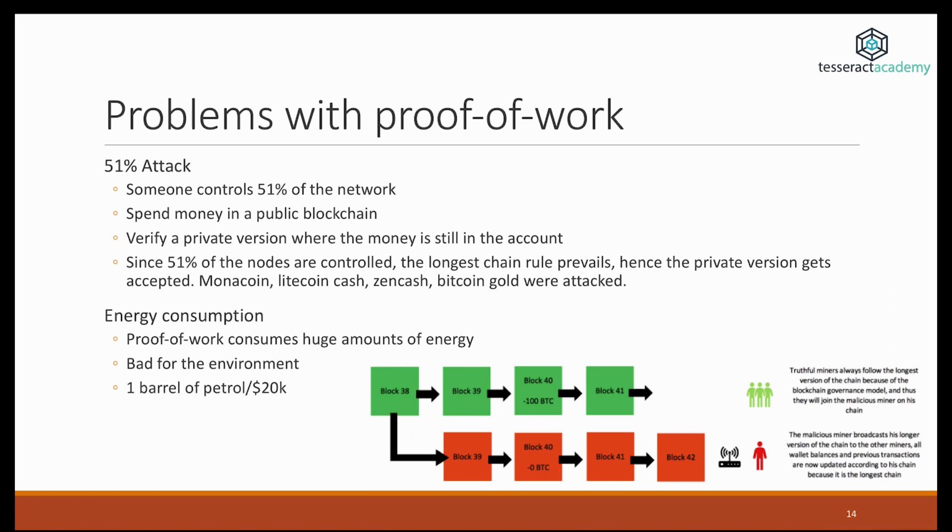So this sounds like it's not an issue if you have loads of nodes in a network. However, this attack has been done on some cryptocurrencies. So if nodes, for example, are not that many or are geographically clustered in an area, then this is suspicious. Then this cryptocurrency, which assuming it uses proof of work, is susceptible to this attack. Another issue with proof of work is that it consumes huge amounts of energy, and this is very bad for the environment.